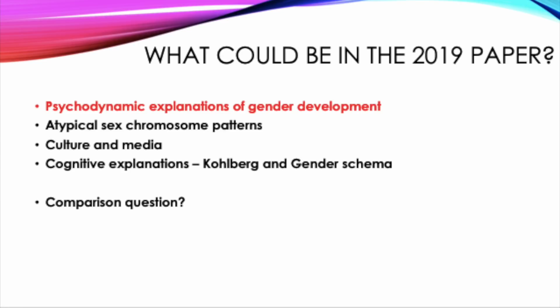Boys also experience castration anxiety within this stage, which is the main reason as to why they resolve their conflict with their father and instead identify with them. Girls experience pretty much the opposite of this, whereby they are envious of their mother. For girls, this stage is known as the Electra complex. And of course, as with many of Freud's theories, his research was also based on his work with Little Hans. Out of all of the sections within gender, I do think that this one is the most likely to come up somewhere.